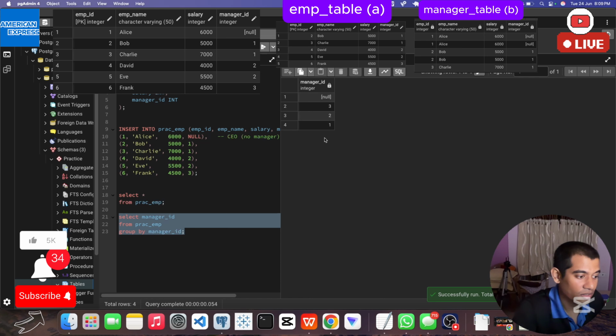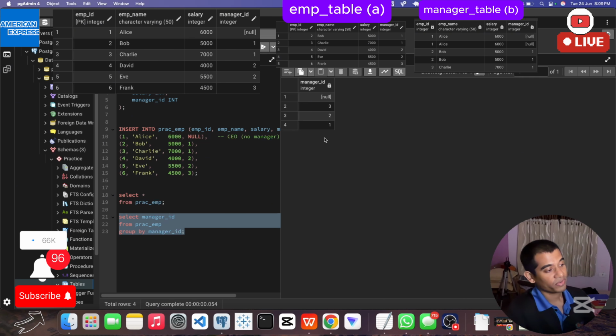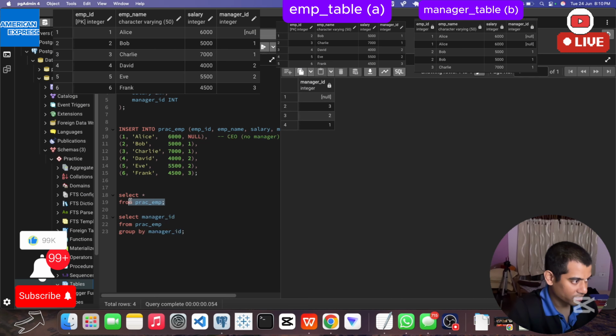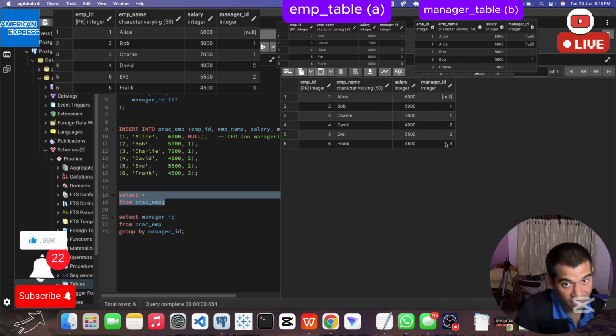So the idea we can generate is that we will be comparing these 3 employees. See, I would say managers are also employees. How to know that? Check employee ID and manager ID. Alice is also an employee, because employee ID 1 is there and manager ID 1 is there.